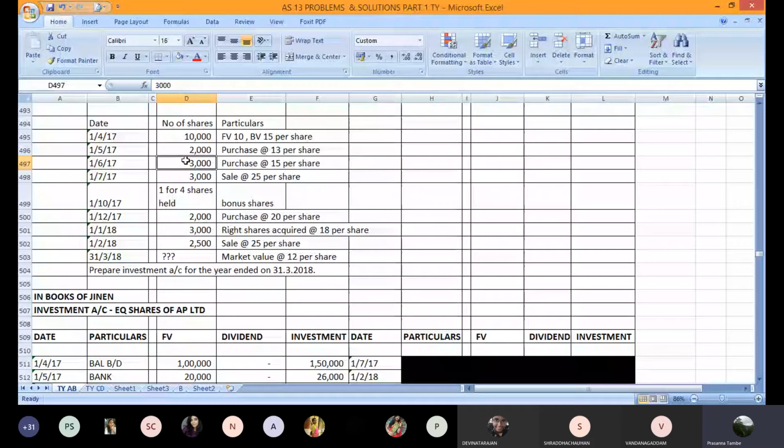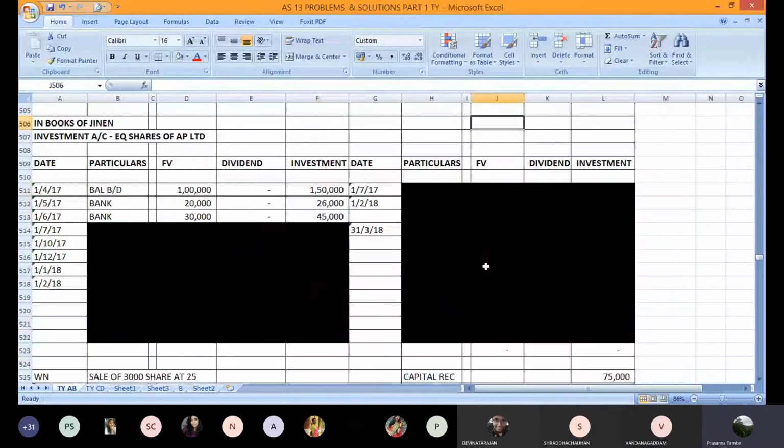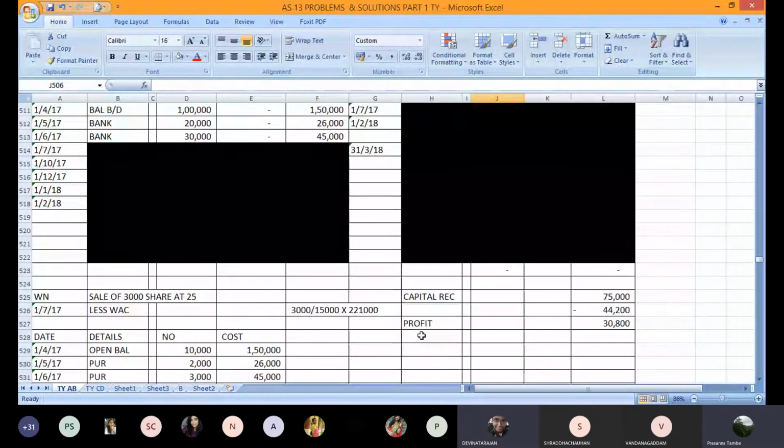On these 15,000 shares, our total investment is 2,21,000. So when you work out the cost of these shares, it will be 2,21,000 divided by 15,000. How much does it come to per share? 14.7233, whatever.